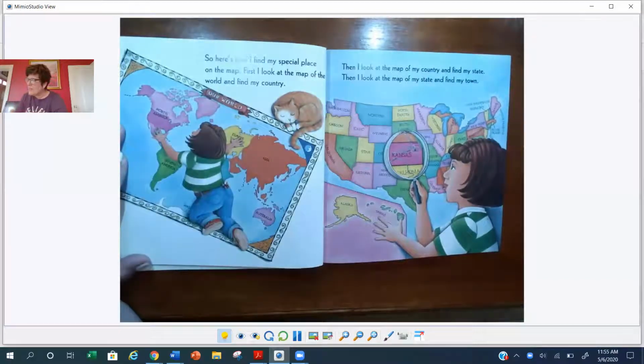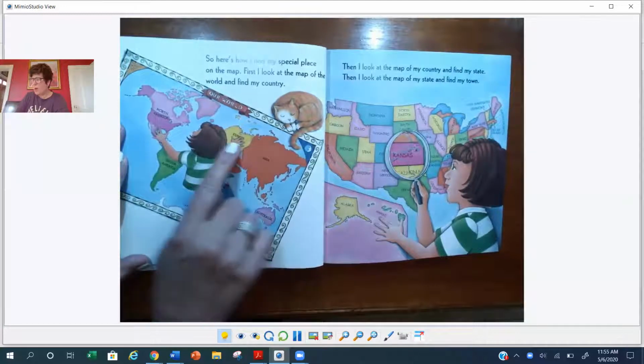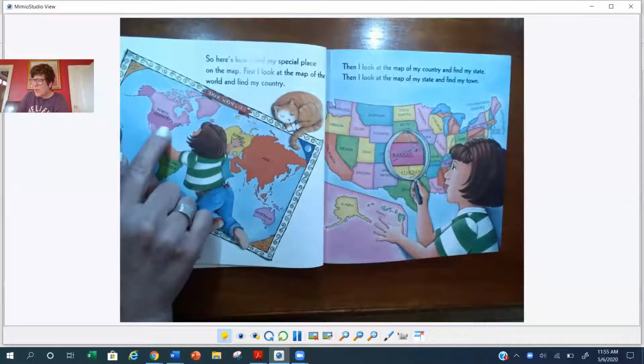First, I look at the map of the world and find my country. Okay, I don't think I live in Australia or Asia or Europe. I'm looking... oh, North America. Oh, here's the United States of America right here. Okay, then I look at the map of my country and find my state.